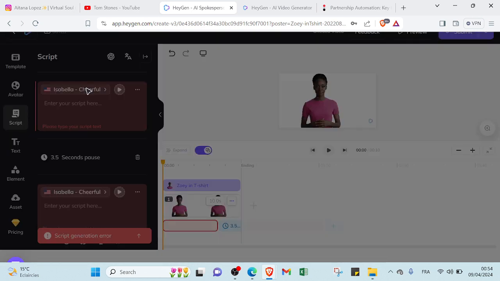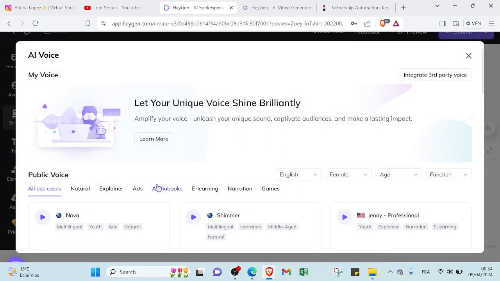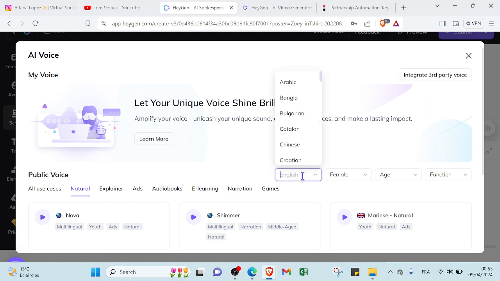Here we have the voices, so you can choose the voice that you want. It depends on your content, so you can just choose the natural voice or explainer voice, ads voice, audiobooks voice, e-learning voice, narration voice, games. If you also want languages, you can choose the language of your voice.